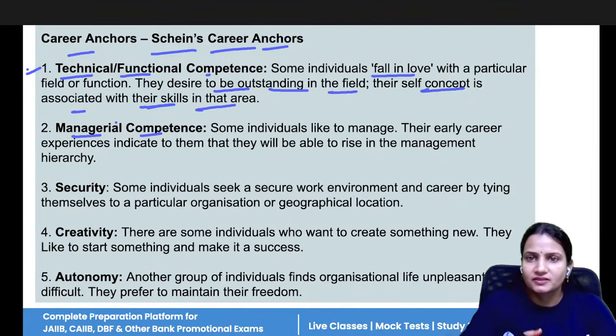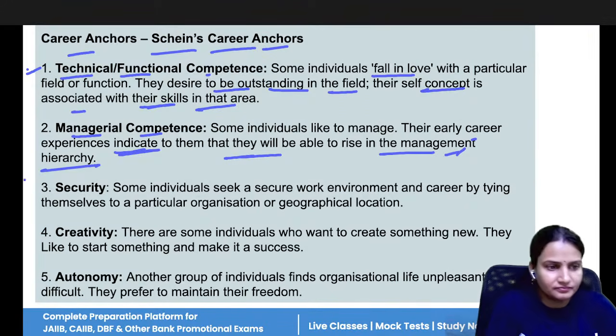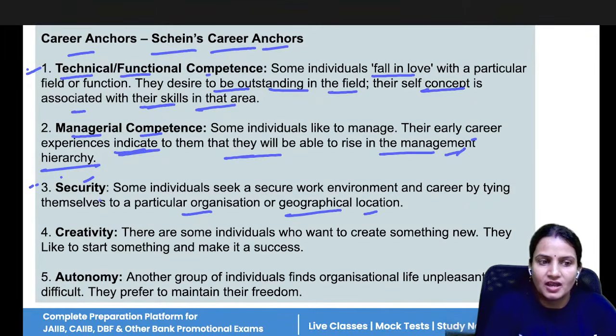Now, managerial competence is what? There are some people who always love to manage other people, so they can become the manager of the company. Their early career experiences indicate that they want to become a manager in the management hierarchy. Then security. Some individuals always want a safe environment. Like they always want to work near their house. They want that whatever job they get, it should be nearby to their house, nearby to their geographical location. So they want a job to be more safe, more secured. They want a secure work environment.